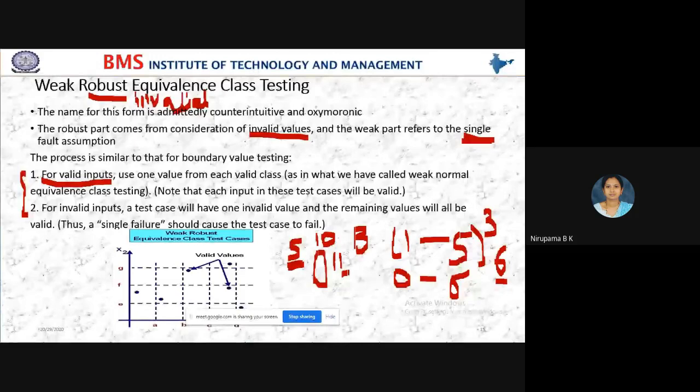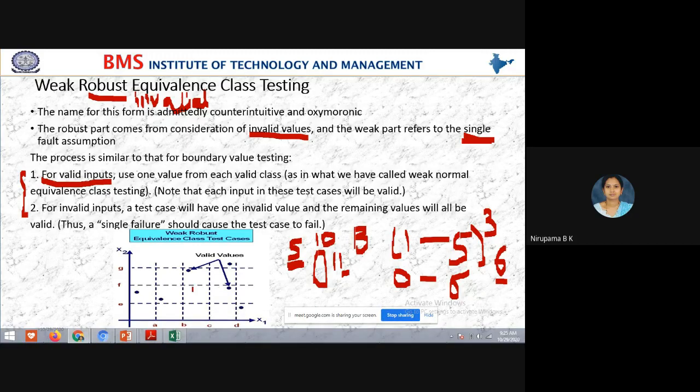Which is that invalid value? The student who has come from fifth semester. He is invalid because he does not belong to the third semester. But the remaining 10 students are valid values, no? The remaining 10 students are third semester students, so we can say those 10 students are valid inputs. Now you understood, students?